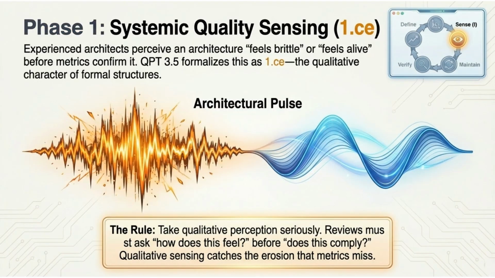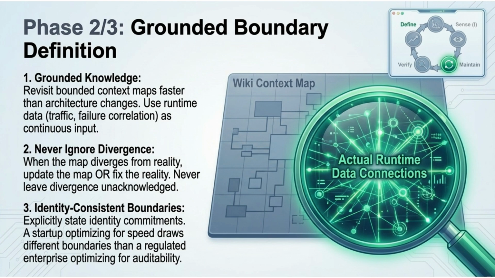Phase 1 also includes systemic quality sensing. QPT 3.5 formalizes the qualitative character of formal structures. Take qualitative perception seriously, asking how does this feel before does this comply. Phase 2 and 3 is grounded boundary definition. It requires grounded knowledge using runtime data, never ignoring divergence between the map and reality, and defining identity-consistent boundaries based